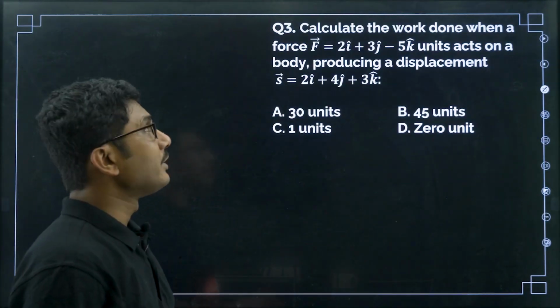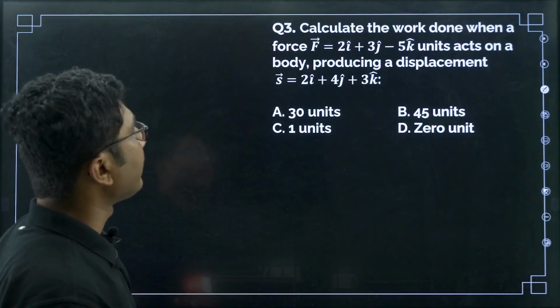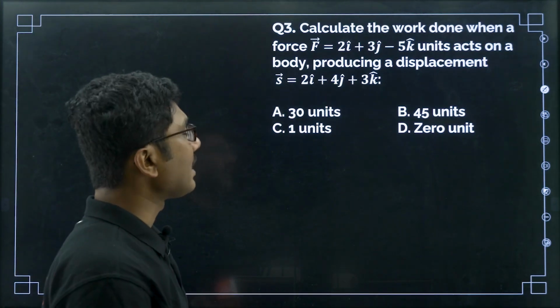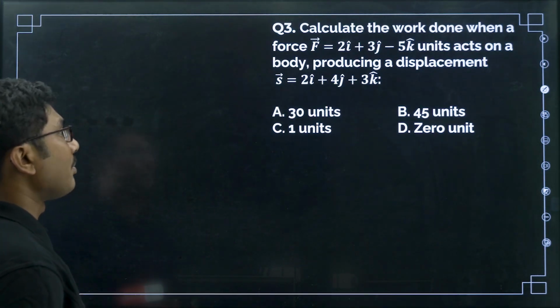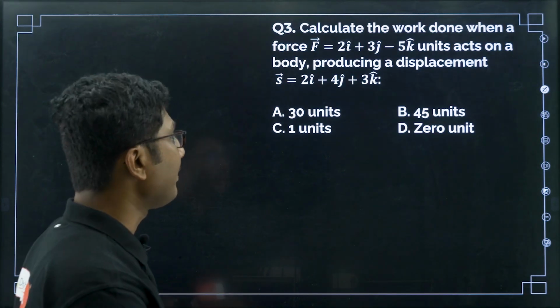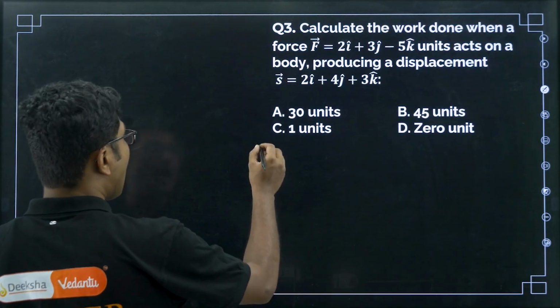So now let's look into this question. Calculate the work done when a force F equals 2i cap plus 3j cap minus 5k cap units acts on a body producing a displacement S equals 2i cap plus 4j cap plus 3k cap. Very easy question. How to solve it?